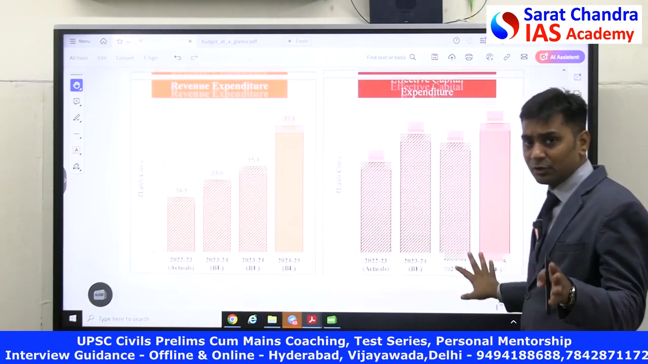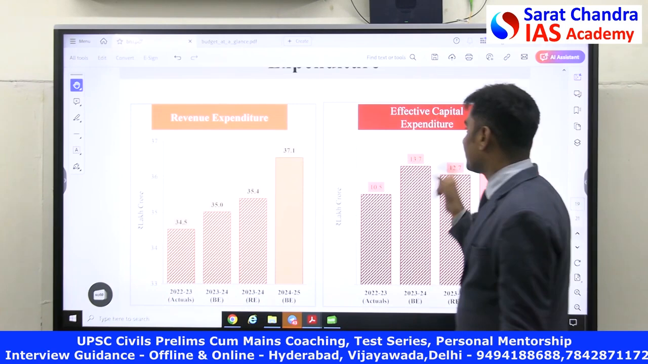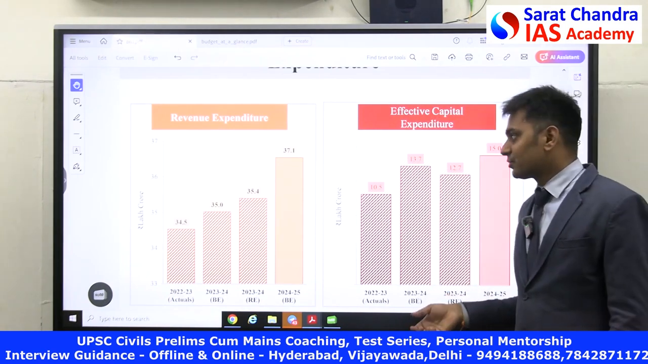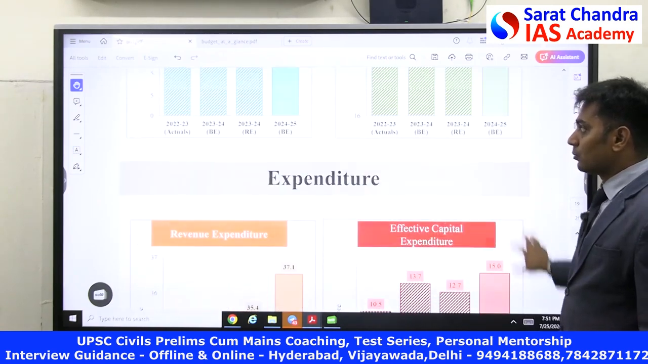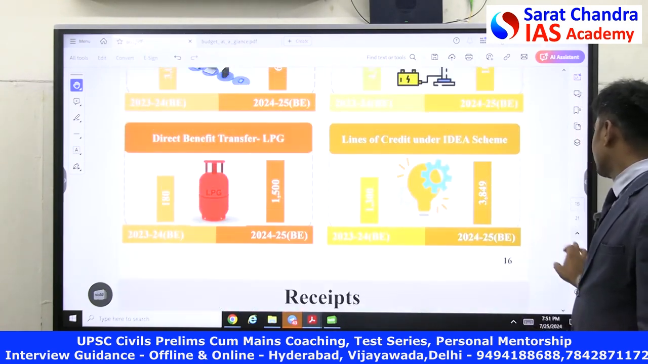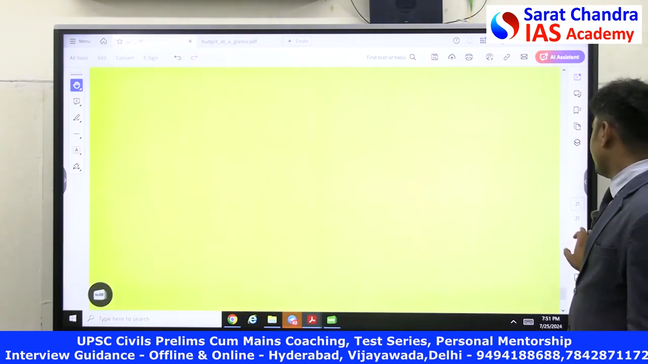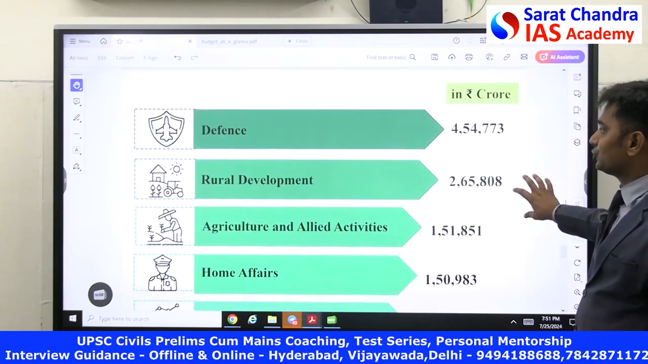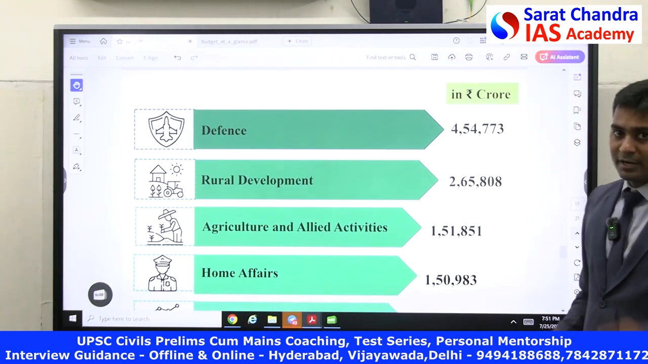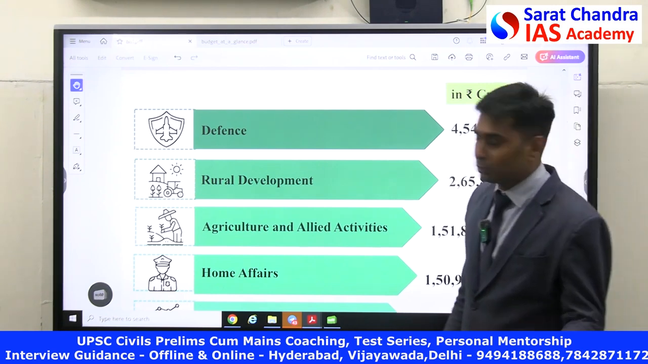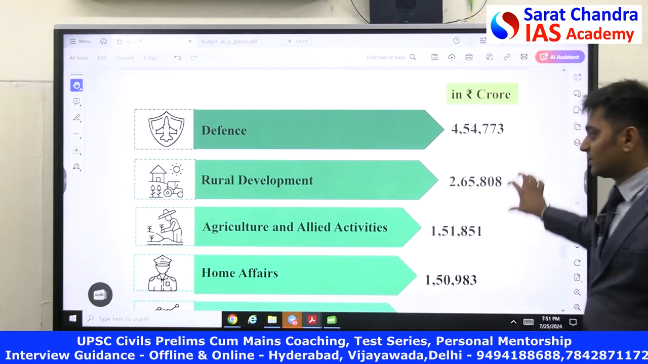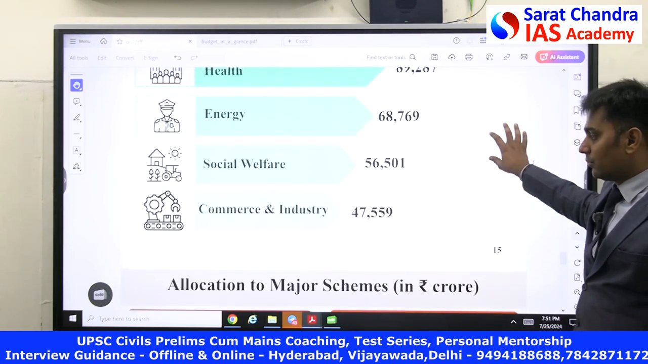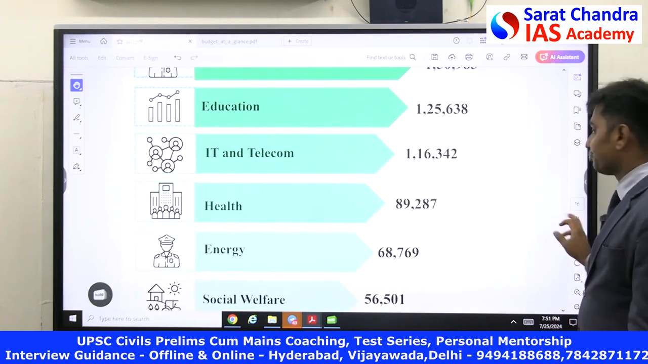One another thing that we have to observe here is, whenever effective capital expenditure is increasing, it is always a good gesture that Government of India is creating more and more avenues for generation of this capital assets. Right. So this is another thing, receipts, major allocations, and for major expenditure, this is what they have given. If you are writing local exams like group 1, group 2, you have to go through this, how much money was allocated to each and everything, but UPSC did not focus all these things. So, however, this is important for groups.